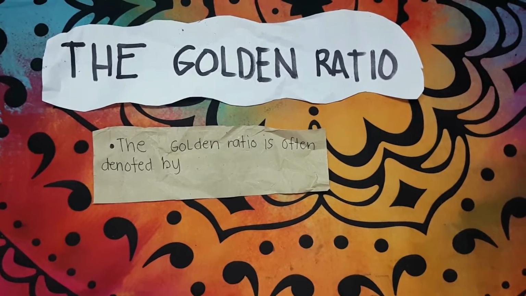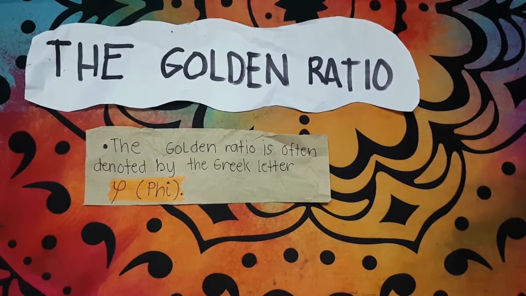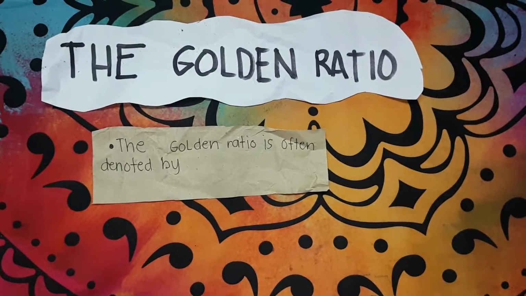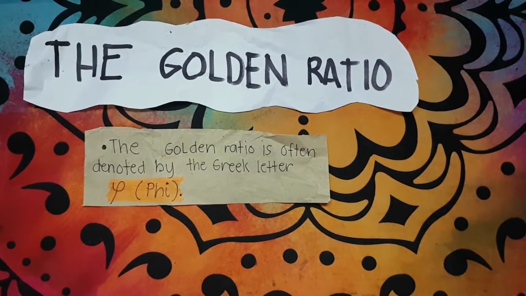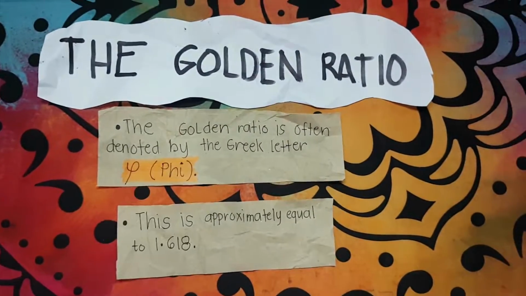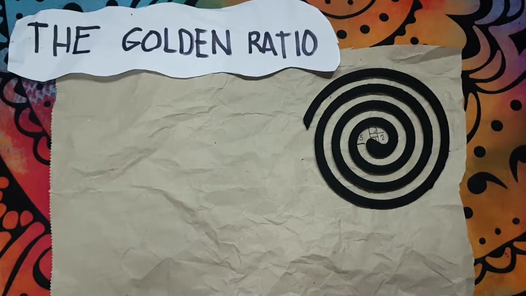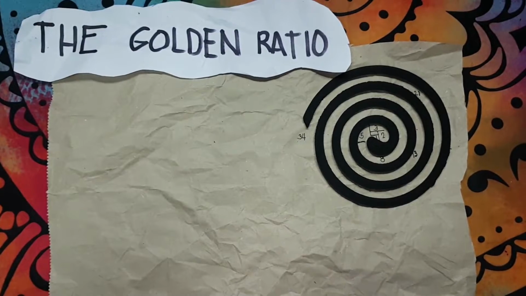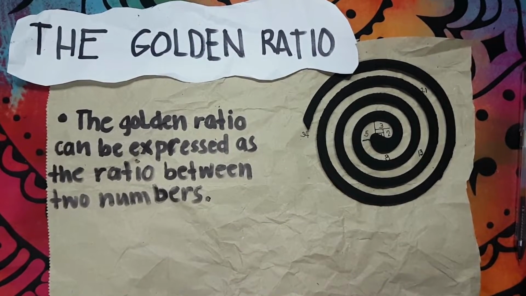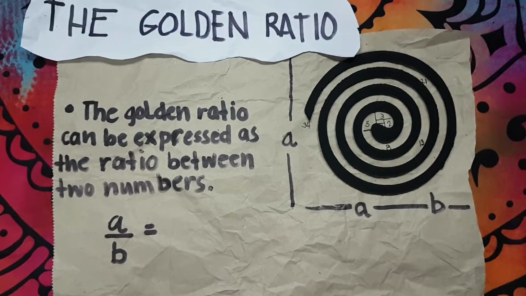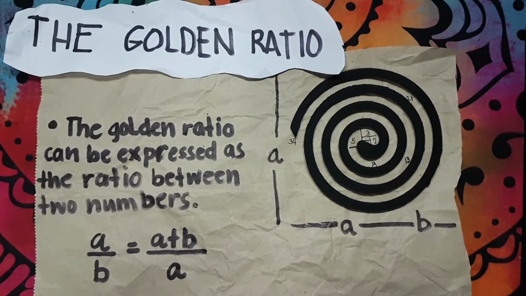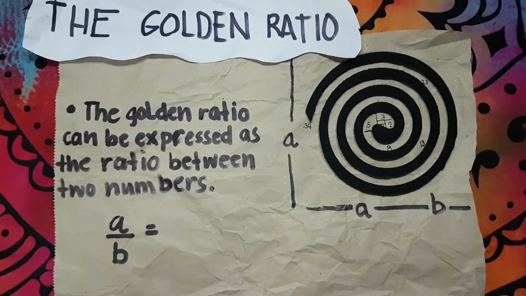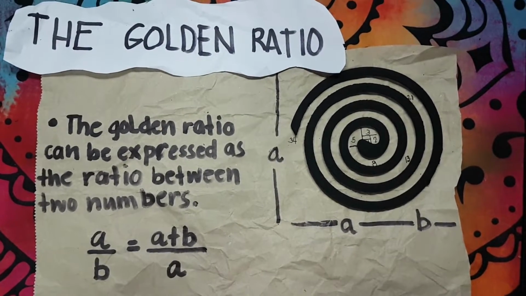We can relate another one, the golden ratio. It is related to the Fibonacci sequence. What is the golden ratio? It is the Greek letter phi, approximately equal to 1.618. The golden ratio can be expressed as a ratio between two numbers. We can use this formula or equation: A over B is equal to (A plus B) over A. So this illustration can be applied using this formula.